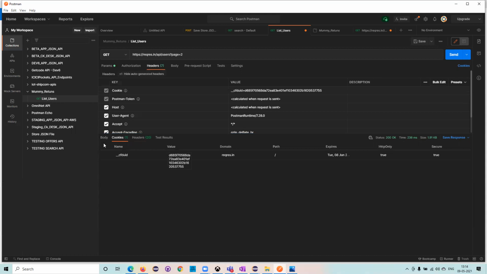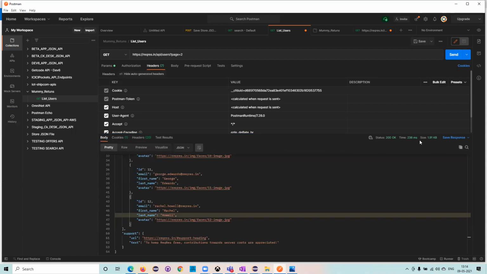And if you see here, we have now validated the status code, time, size, body, response headers, and the cookies. Now these are post-request validations, meaning you requested, you got the response, and then you validate here. But before sending the request